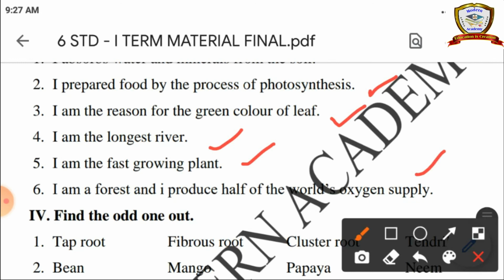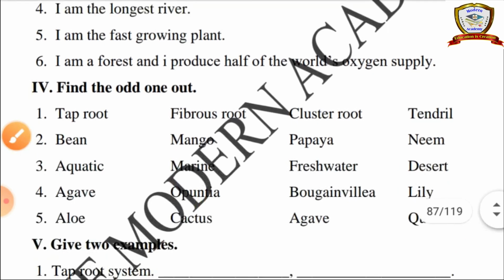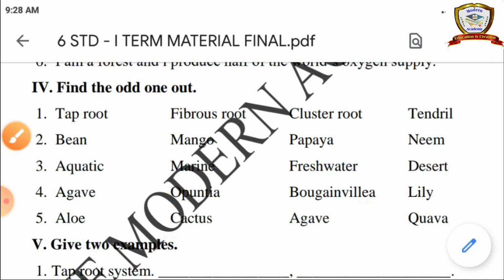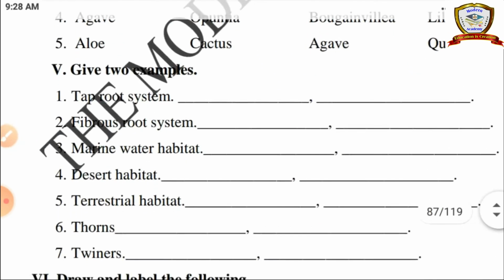And find the odd one out. Taproot, fibrous root, cluster root, tendril. Beet, mango, papaya, neem. Based on monocotyledons and dicotyledons, you have to mix everything well and guess the answer. Aquatic, marine, freshwater, desert. Agave, opuntia, bougainvillea, lily. Aloe vera, aloe, cactus, agave, guava. So these are the find the odd one out. You have to guess the proper answer.